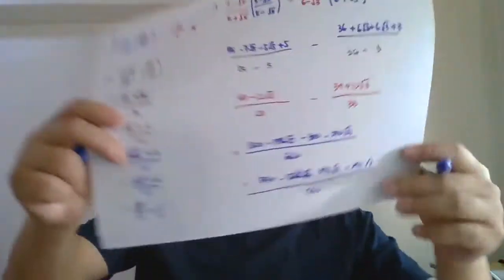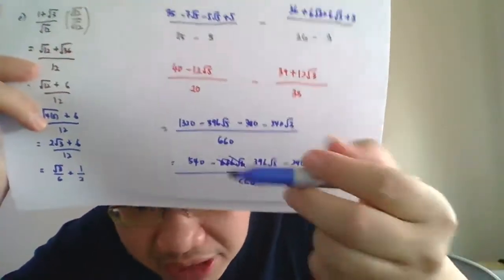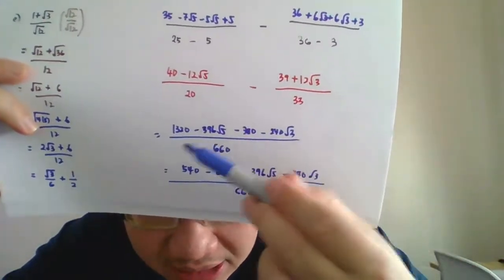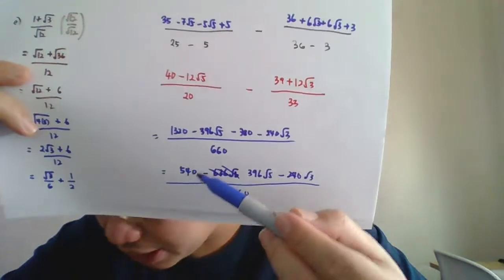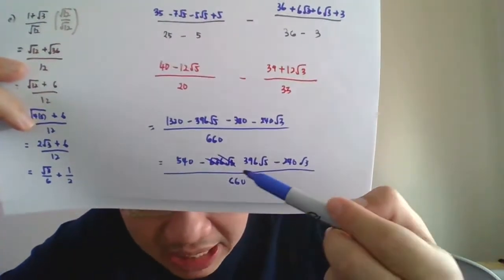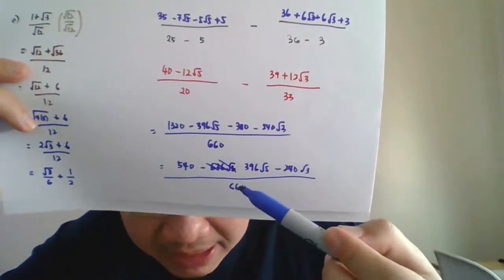Okay guys, this is after we simplify. We just simplify the numbers here. 1320 minus 780 gives 540. Please double check. And the rest I just cut and paste over 660.